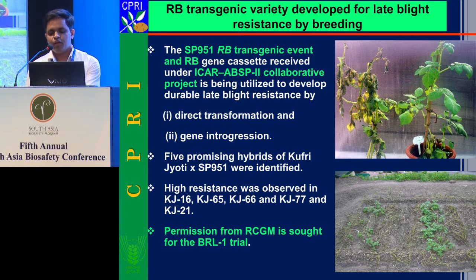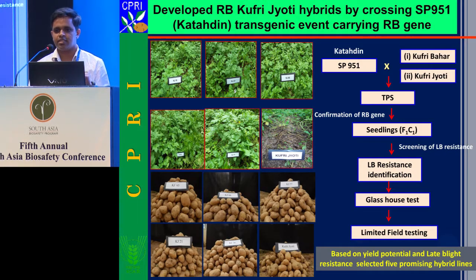After that, we went for introgression of that single event transgenic into our popular Indian potato cultivar, Kufri Jyoti, by the backcross method. This is the flow of events I'm showing here. We selected SP951, the transgenic event carrying the RB gene, as the parental line and crossed it with Kufri Jyoti. We continued successive generations of screening in the containment facility. Based on yield potential, you can see the control line is showing blight, with no green leaves to be seen at all.